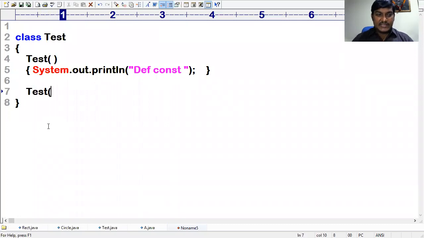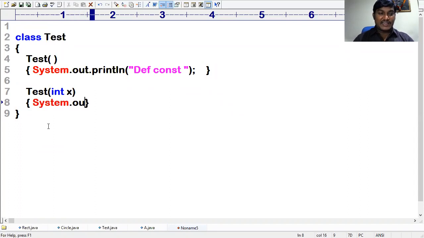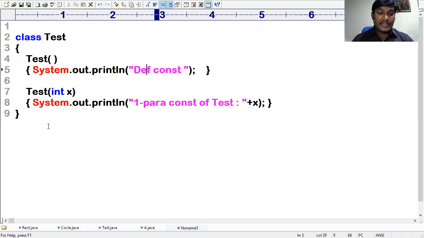So, sir, this constructor requires an argument. That is really nice. Now my requirement is a one-parameter constructor of the Test class, and I want to print the value of x. That is the default constructor of the Test class. So it seems like constructor overloading, right? Absolutely, constructor overloading. But I want to tell you something new.